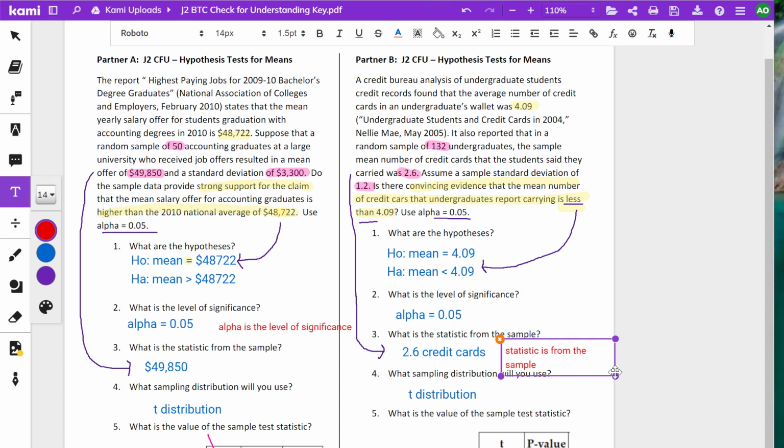All right. And what sampling distribution will we use? We're going to use a t-distribution. That's what we'll use. Why are we using a t-distribution? Well, the kind of tests we're doing are called t-tests.